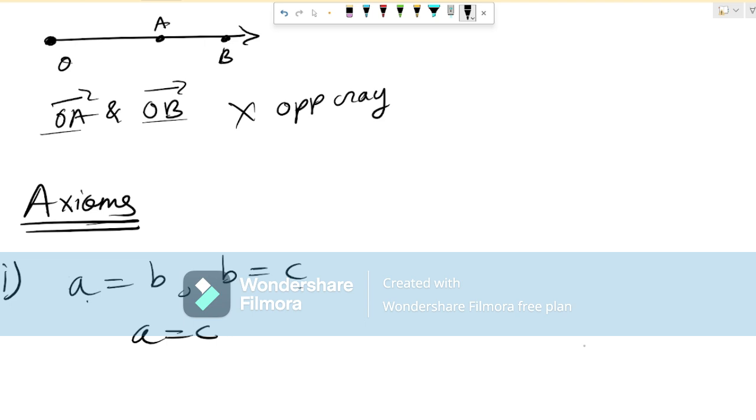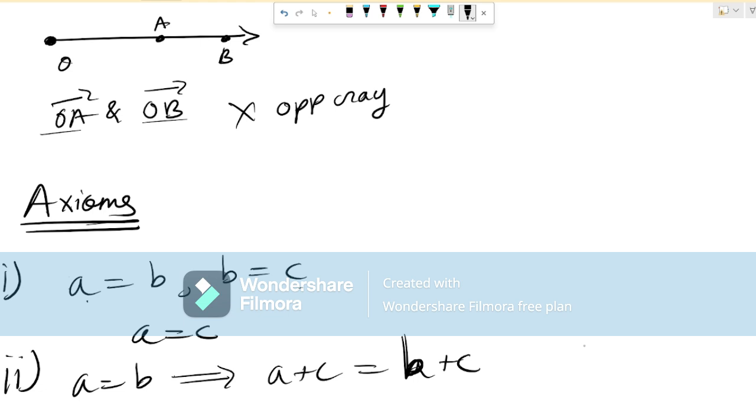Right. Now, second axiom. If equals are added to equals, then the wholes are equal. So A is equal to B. That means if we add something on both the ends, so A plus C is equal to B plus C. Okay, so they're equal.